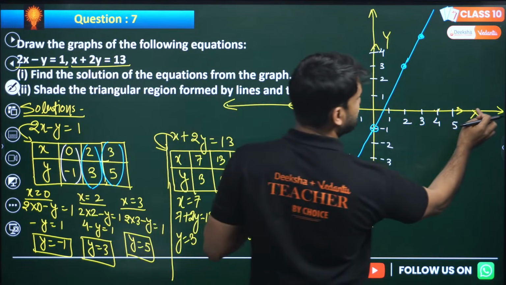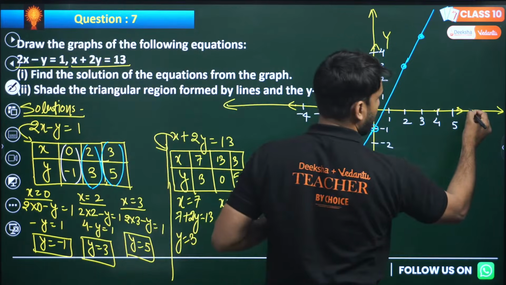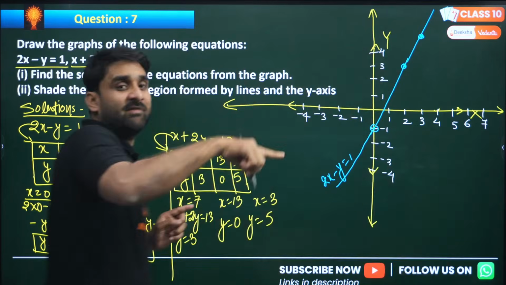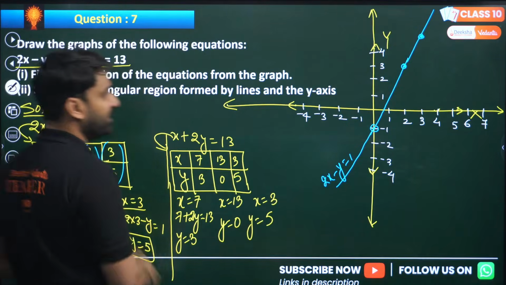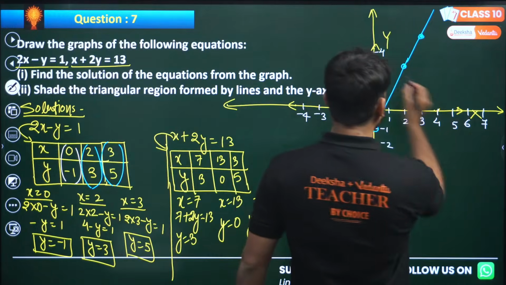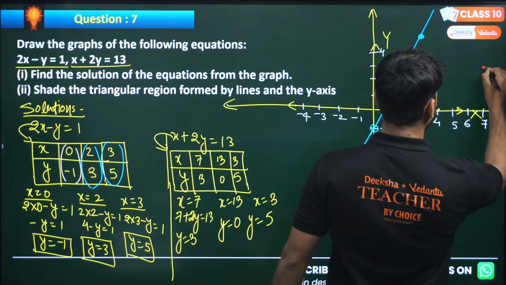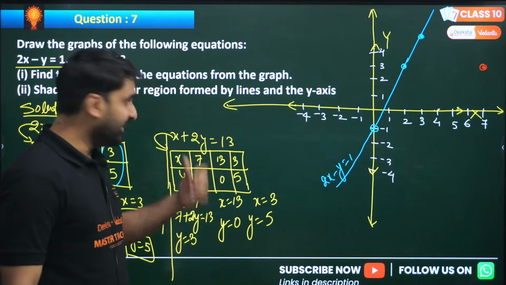x is 7 means something here. If x is 7, my dear, then 5, 6 and 7. So when x is 7, y is 3. Both coordinates will be in the first quadrant, positive, positive, because this is positive, this is positive. So x is 7 and y is 3, something here. This will be the point: x is 7, y is 3.